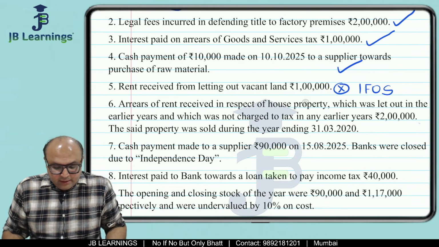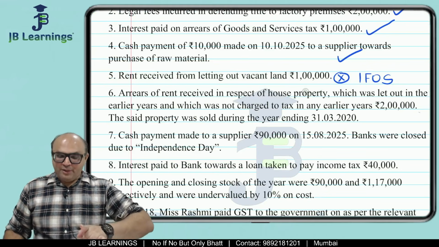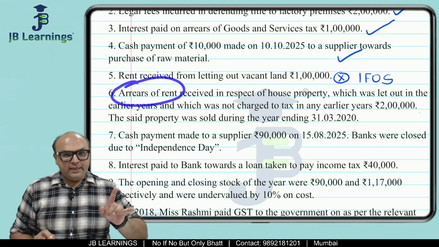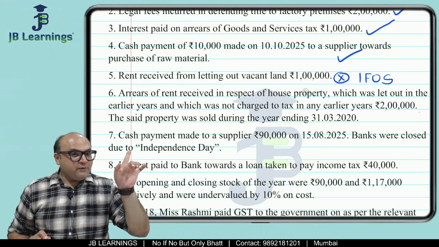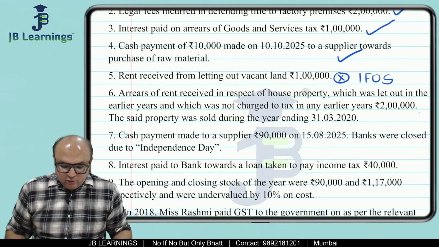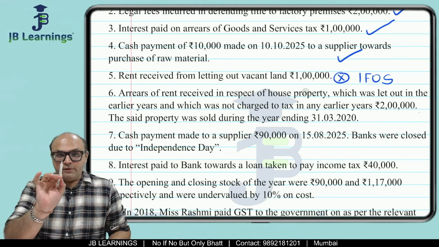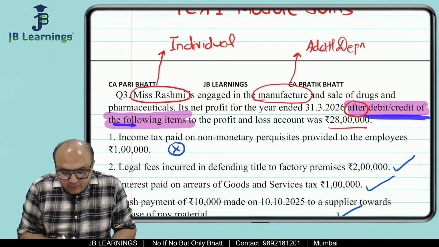Arrears of rent received in respect of house property. Now they are talking about house property, but they are talking about arrears of rent. Arrears, you remember in house property, rent which was not received in the past because of some dispute or some other reasons. So arrears of rent received. What are we studying? We are studying debit and credit of the following items.